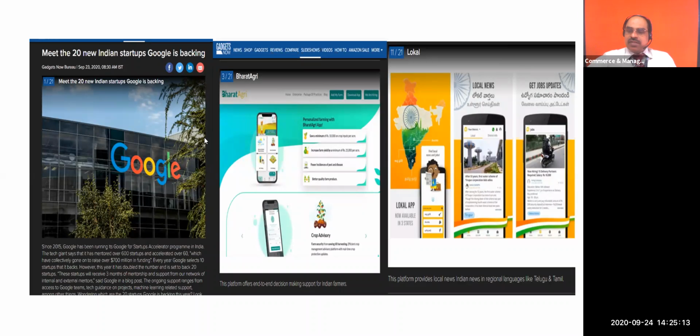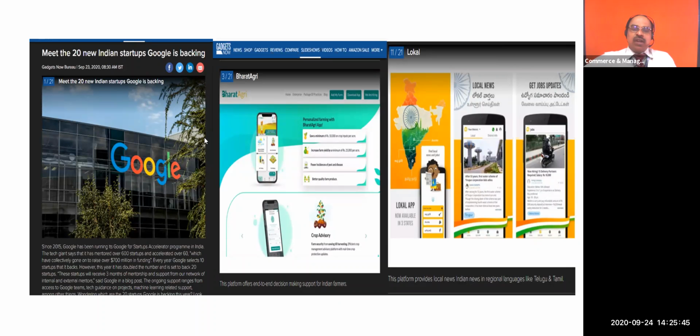An interesting thing: Google identified potential entrepreneurs in different sectors, and they are going to fund them. The venture here means their business. Recently Google announced that 20 new Indian startups have been funded by it. See that news, very interesting.